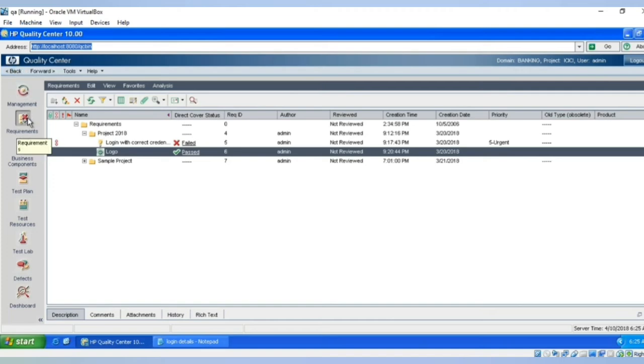And the next one is the requirement module. Who all is using this particular module? This requirement module will be used by the BA, developer, and tester.